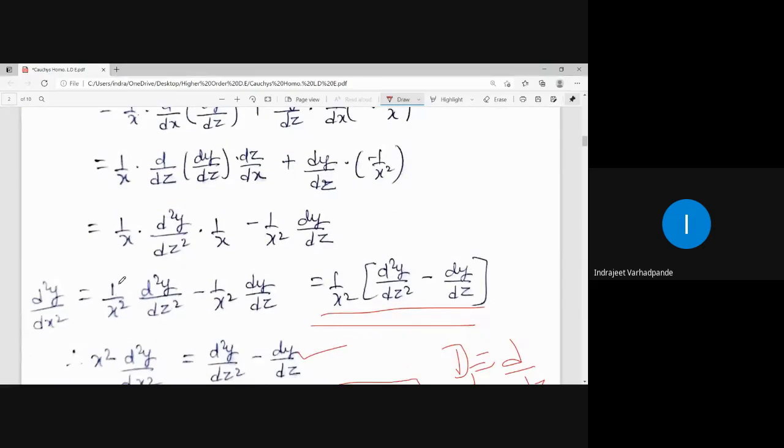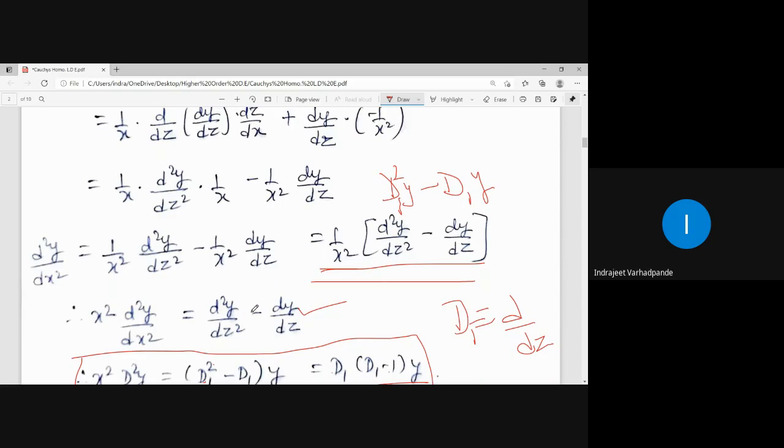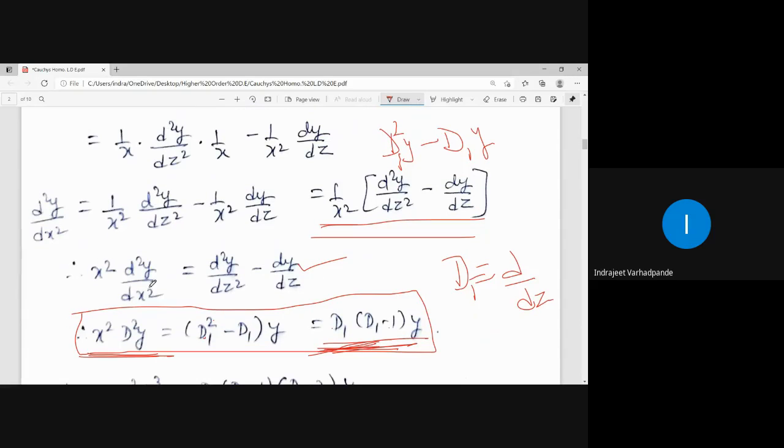So d2y by dx square is 1 by x square into d2y by dz square minus 1 by x square dy by dz. 1 by x square is common. This operator is to be written as d1 square of y minus d1 of y. y is taken common. So x square d square y is written as d1 into d1 minus 1 y. x cube d cube y will be d1 into d1 minus 1 into d1 minus 2 y.